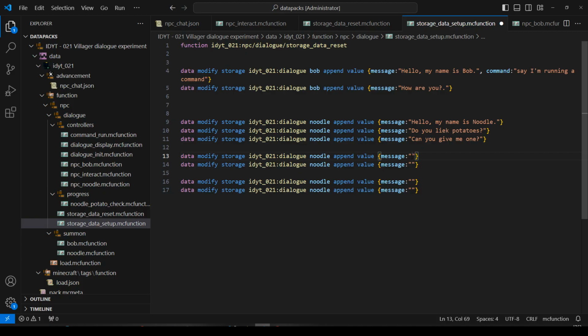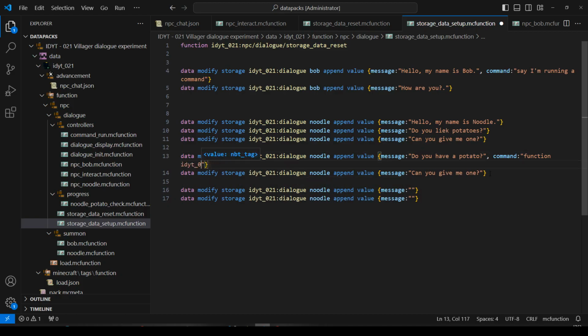Let's do, do you have a potato? And he's also going to say, can you give me one? And these are both going to run a command as well. Command. And the command these ones are going to be a bit of a long one. He's going to run a function.